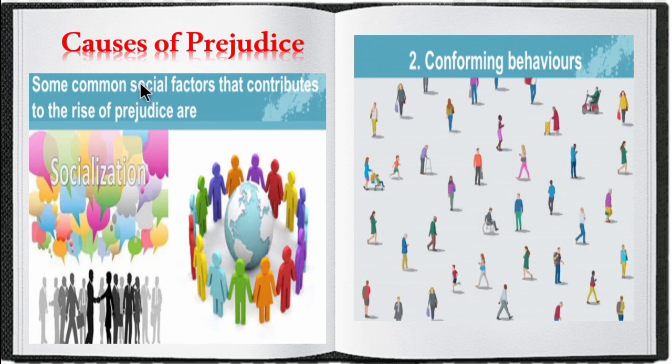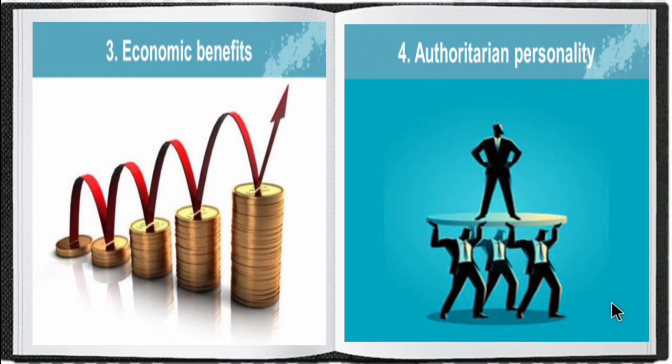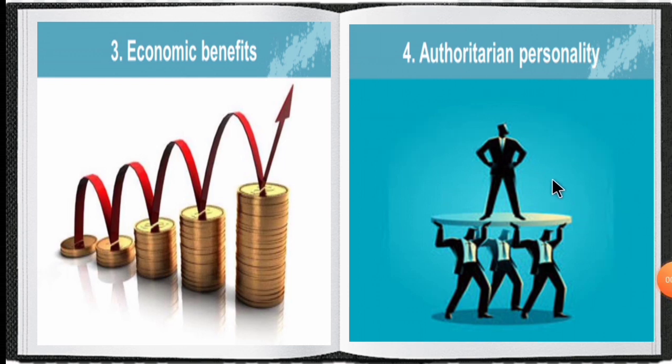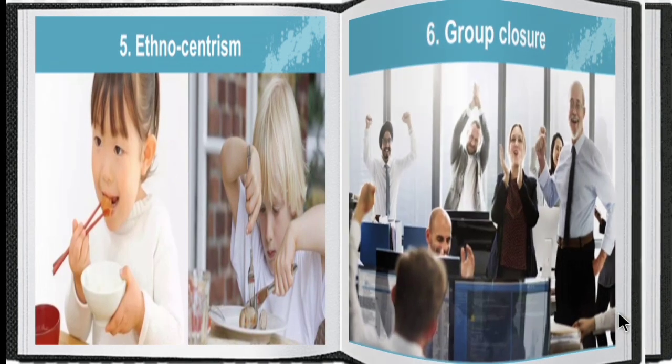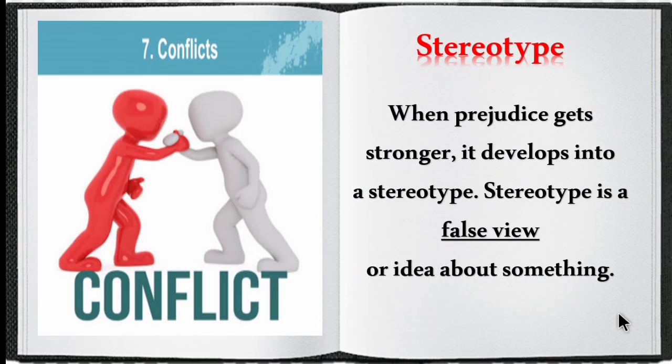So next is causes of prejudice. What are the causes for judging people without knowing about them? Some common social factors that contribute to the rise of prejudice are, first one is conforming their behavior. So without knowing them, we will conform their behavior. And next is economic benefits. The authoritarian personality, that is the dominating personality in the society, and then ethnocentrism, group closure and conflicts are the causes for prejudice.